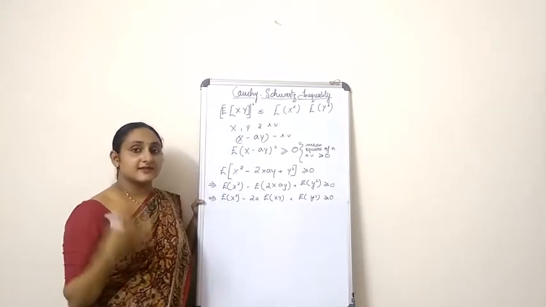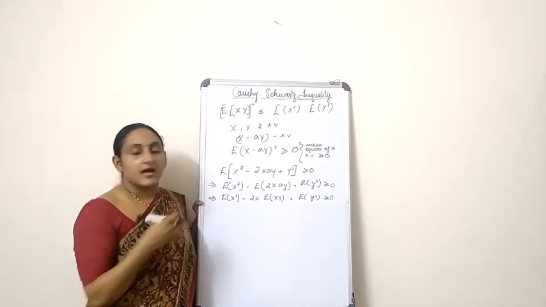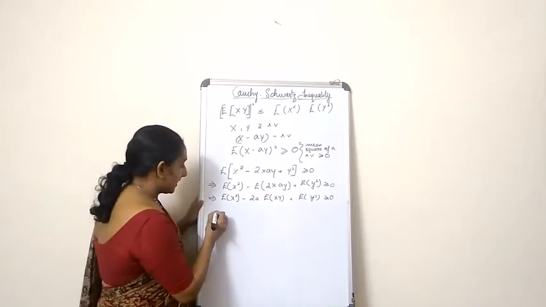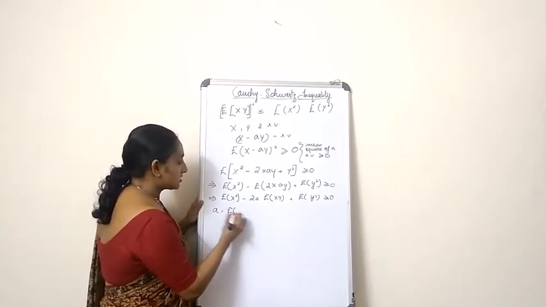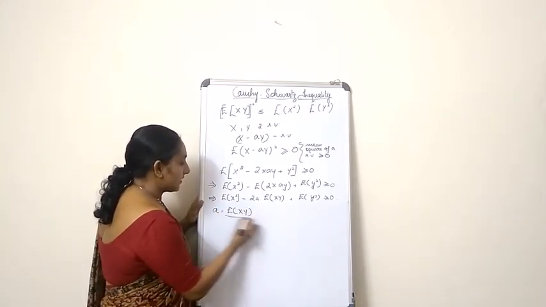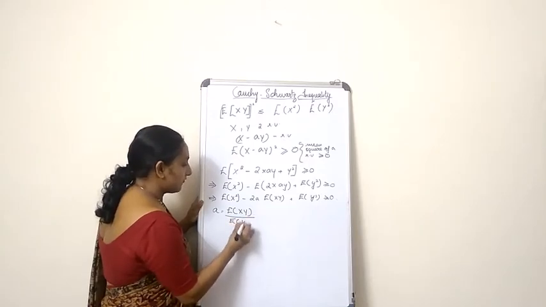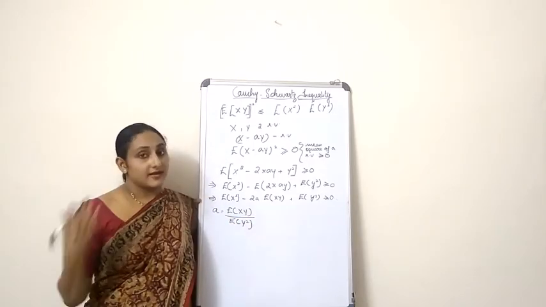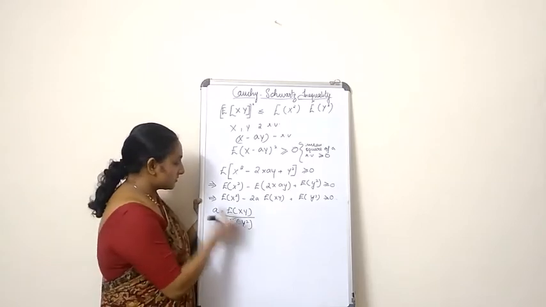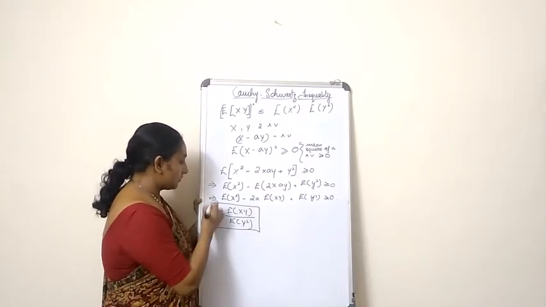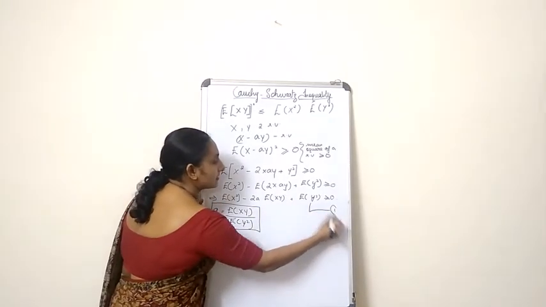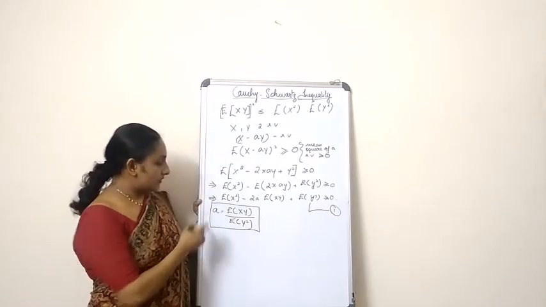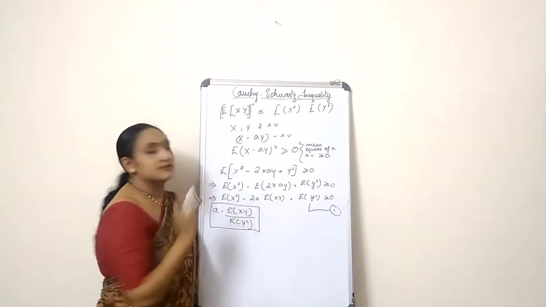As I said that a is any constant, I'm going to give it a value. A is equal to expectation of xy divided by expectation of y square. Now my next step is to substitute this a value in this equation. Let this equation be 1. So I'm going to substitute a in equation 1.